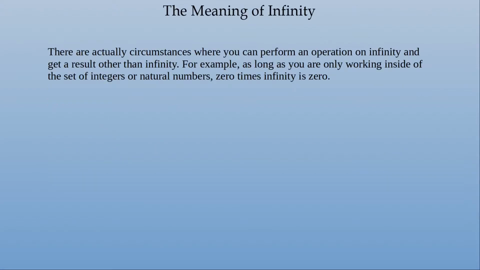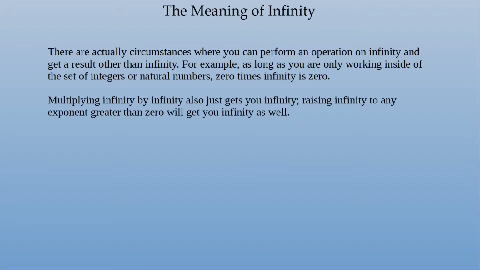There are actually circumstances where you can perform an operation on infinity and get a result other than infinity. For example, as long as you're only working inside of the set of integers or natural numbers, 0 times infinity is 0. Multiplying infinity by infinity also just gets you infinity. Raising infinity to any exponent greater than 0 will get you infinity as well. So infinity times infinity is infinity, and infinity to the power of x is also infinity as long as x is greater than 0.